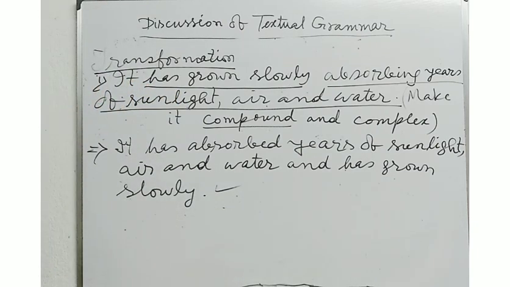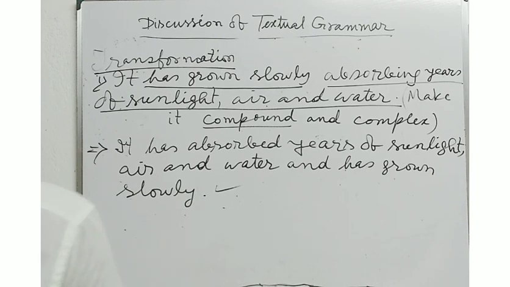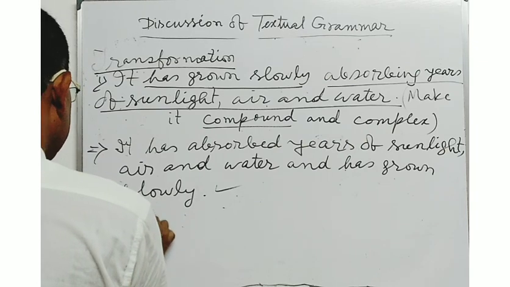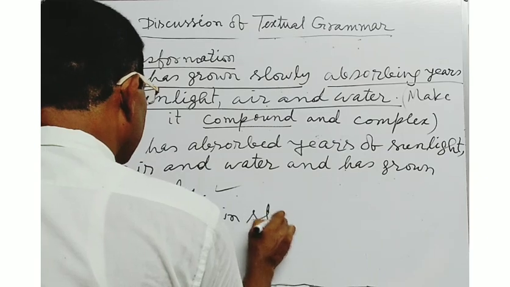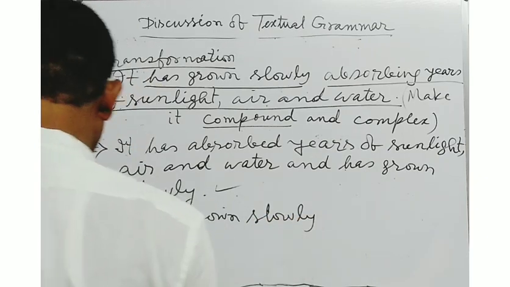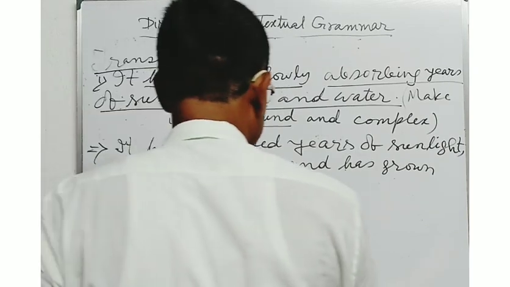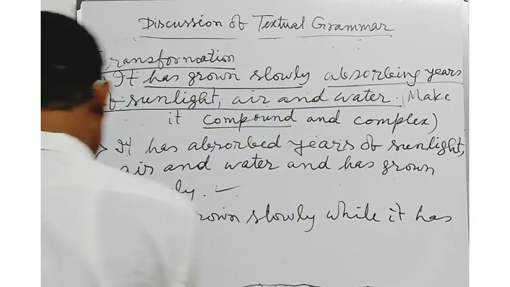Next, if the sentence is to be made into complex structure, you will have to write the sentence in this way.